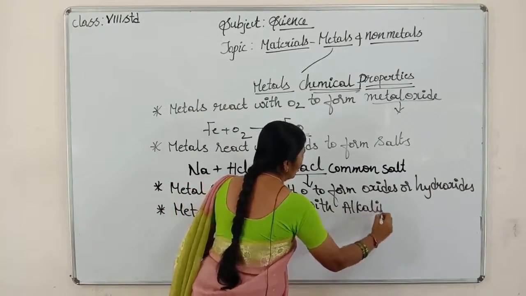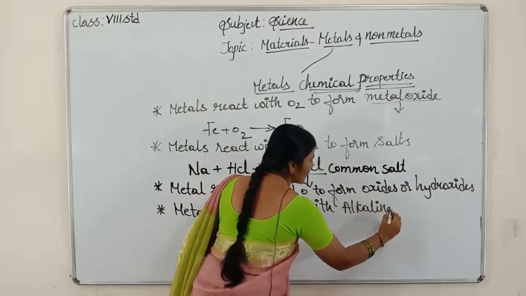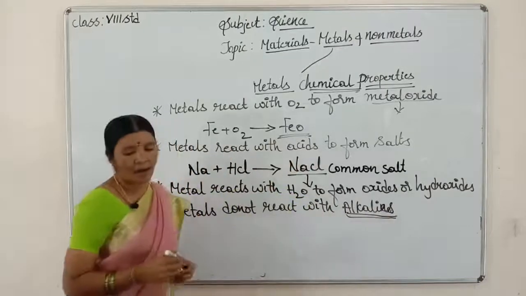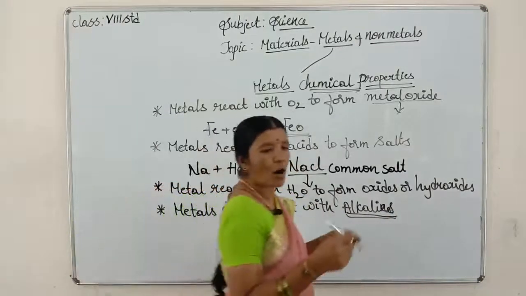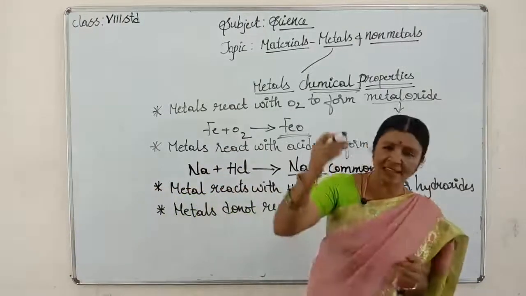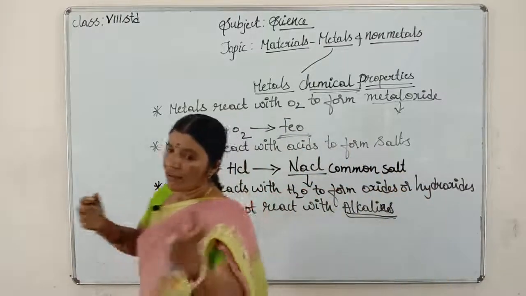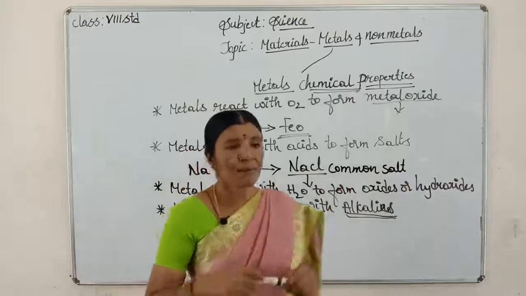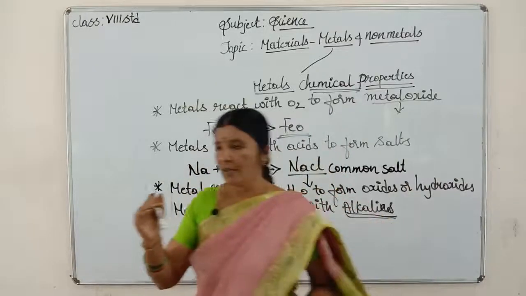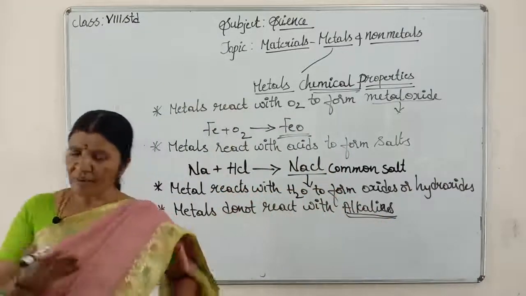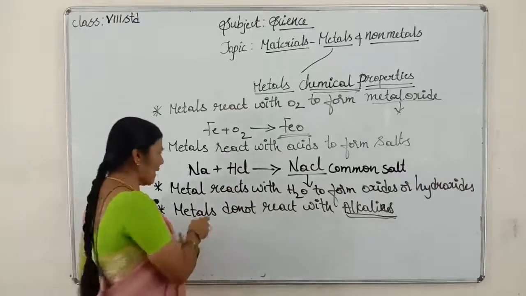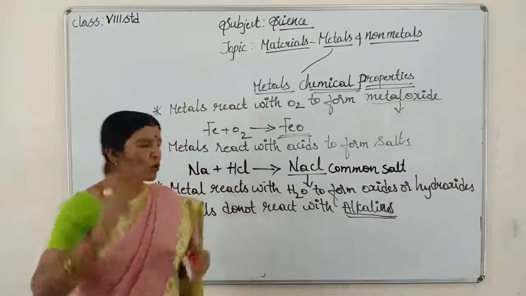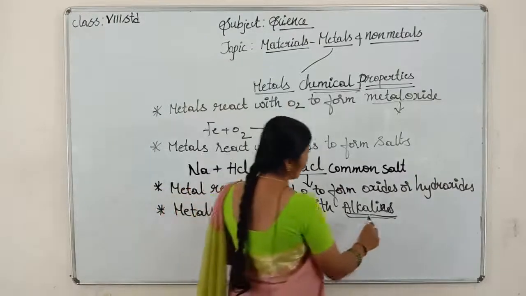Children, what do you mean by alkalis? Alkalis means the bases. I think in 7th standard you learned, children, we learned acids, bases and salts. Acids turn blue litmus to red, and bases which readily dissolve in water are called alkalis, children.